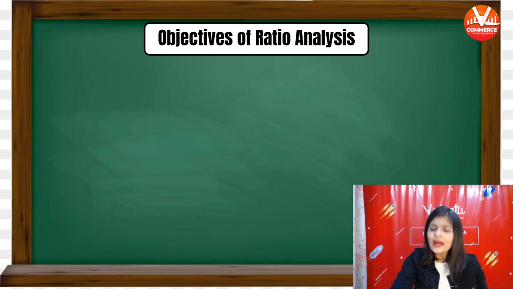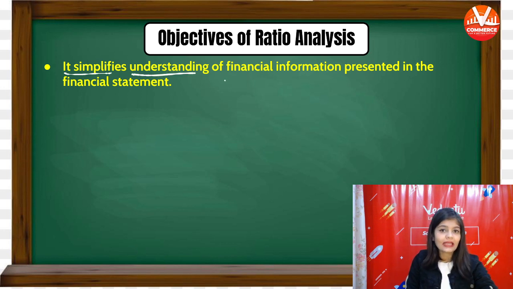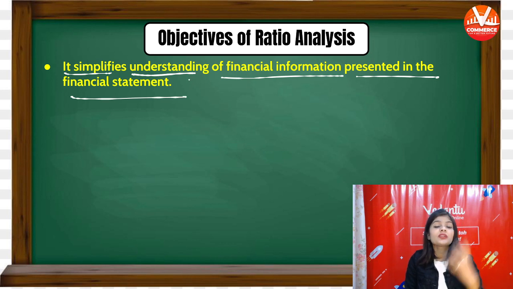Now, what are the objectives of ratio analysis? Why are we doing this ratio analysis? हम करते क्यों है ये ratio analysis? Why is it important? What are the objectives? So, the first objective is it simplifies the understanding of financial information presented in the financial statement.